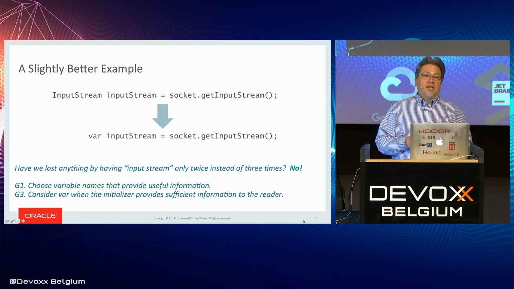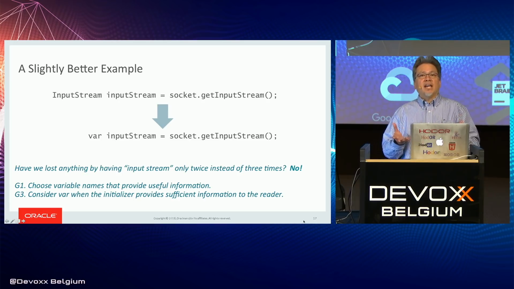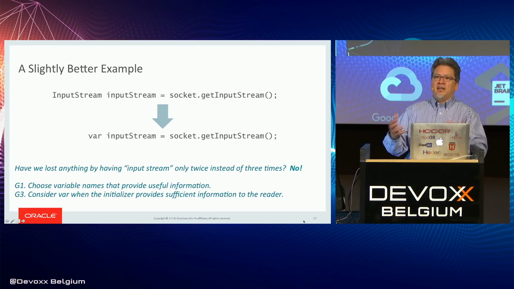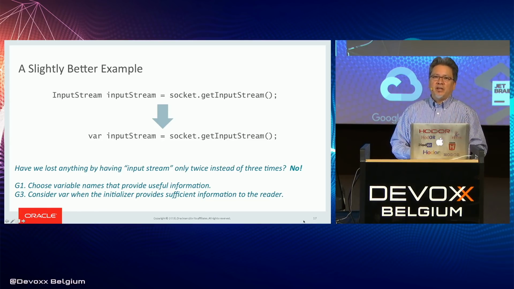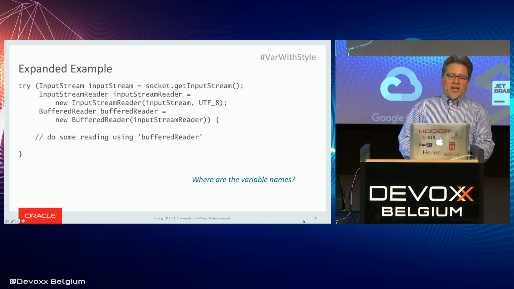Another point is that the initializer of the variable also gives you a lot of information. I'm saying socket.getInputStream. Well, what does that do? That gets an input stream out of the socket, right? Do I need an explicit type declaration InputStream to tell me that? Not really.